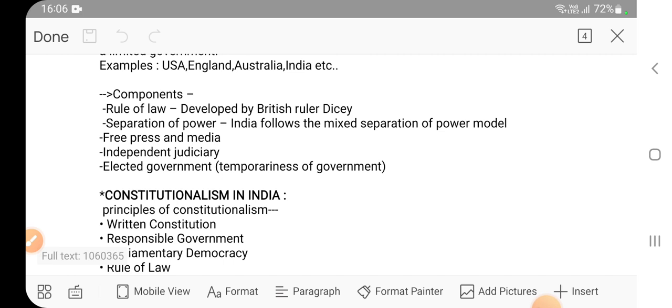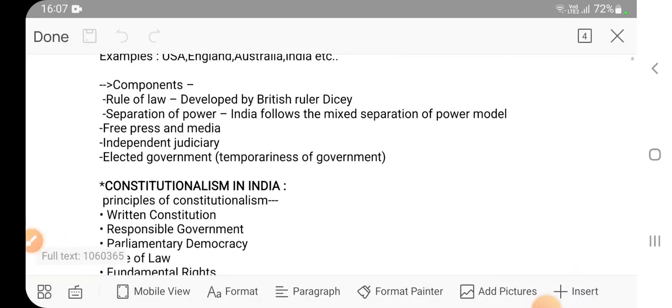Now media is going to report, but the government has control over them, so it will report only those things that the government allows. It means the media is biased, it is not free, it is not neutral. So constitutionalism will not prevail, isn't it? So this is the component.